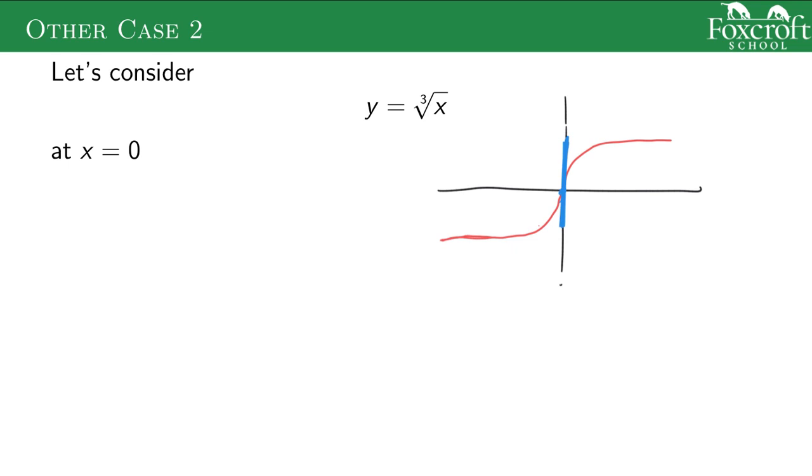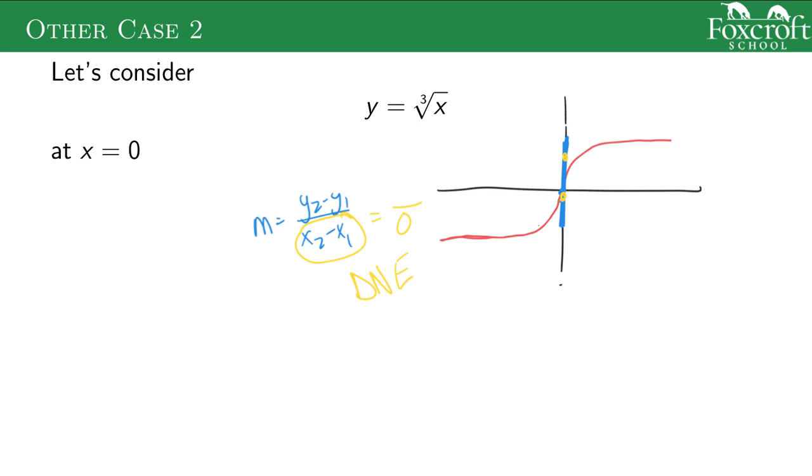And what's the slope of a line that's straight up and down? m equals y2 minus y1 over x2 minus x1. But if I'm on this vertical line and I take two points, the x values are the same. It's going to be 0 on the bottom of the slope equation, which means this is a slope that does not exist. And if the slope of the tangent line doesn't exist, that's the same as the derivative not existing.